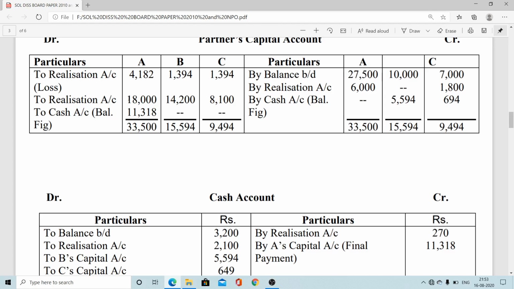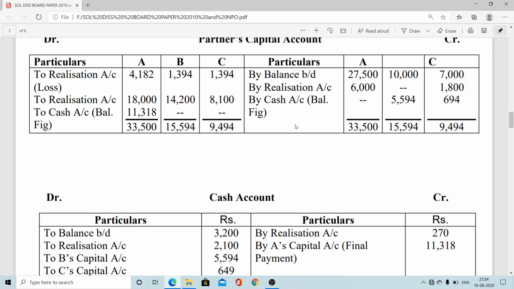This is the asset takeover entry. When there is an asset takeover, at that time the capital balance decreases. This is the ultimate benefit they are enjoying here. When there is a liability takeover, at that time their capital balance increases. If you put some entry on the credit side, it does mean the capital balance increases.